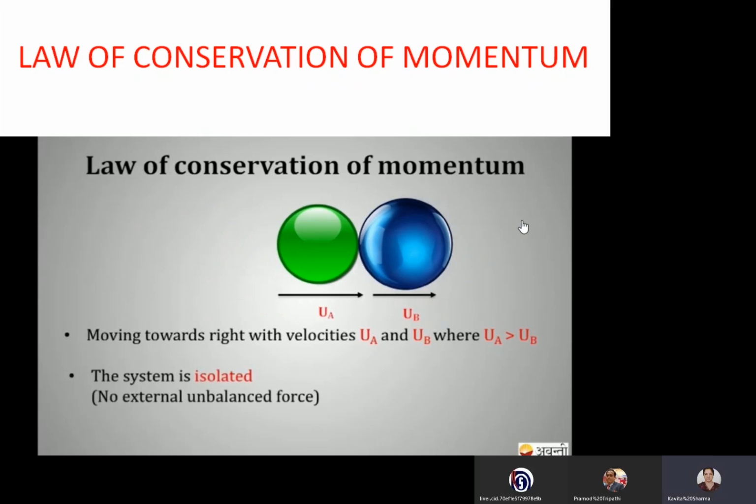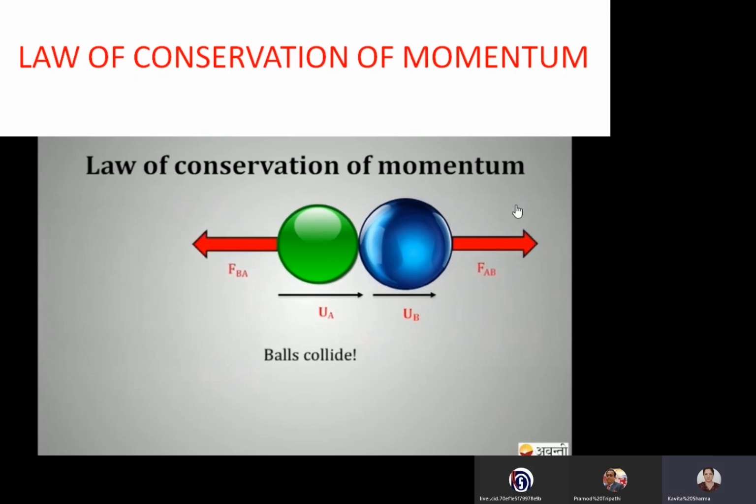So they collide. When they collide, during collision, both objects experience force, and these forces are of the same magnitude and opposite direction, right?